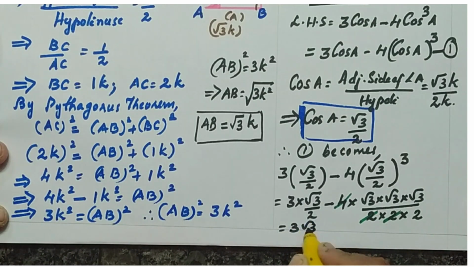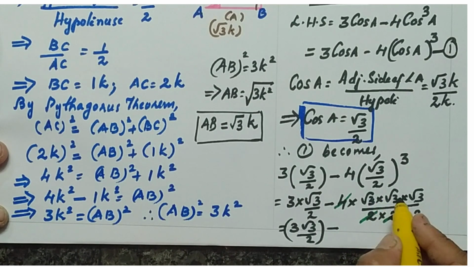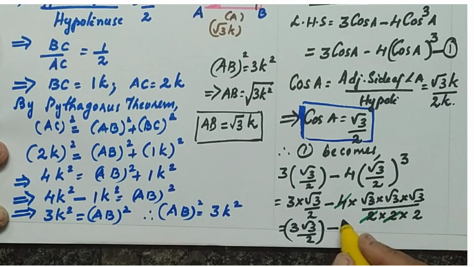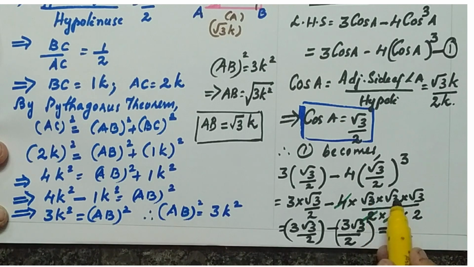3 root 3 by 2 minus root 3 into root 3 is 3. Again a root 3, so 3 root 3 again comes in the numerator by 2. So the net answer will be 0. Here remember root 3 into root 3 is 3. Again 1 root 3 divided by, on the denominator, 2 only. So 3 root 3 by 2 minus 3 root 3 by 2 equal to 0, which is your RHS.